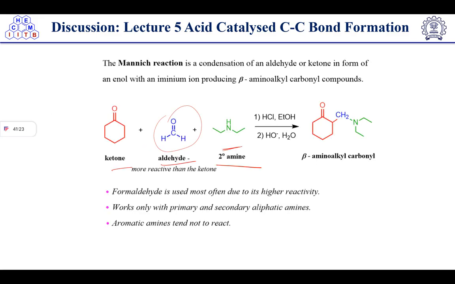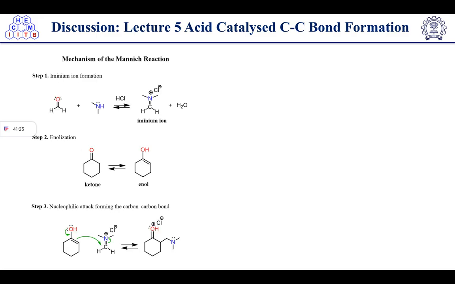So we will discuss the mechanism here, how it's made. Iminium ion formation will take place. First we have the aldehyde and amine, secondary amines. In acidic condition, it will form the iminium ion. So protonation will take place.